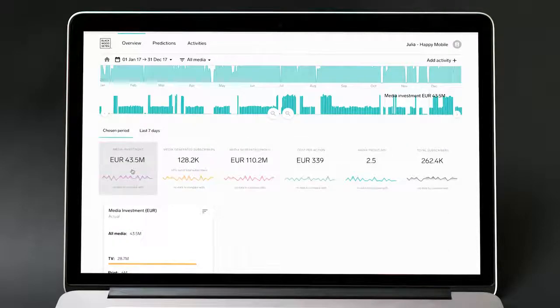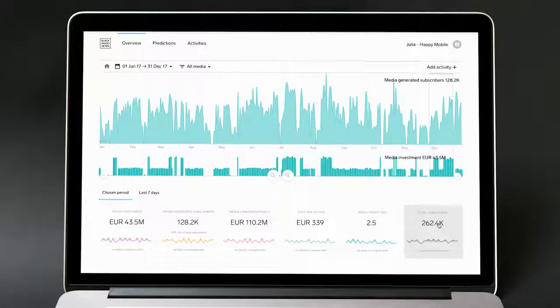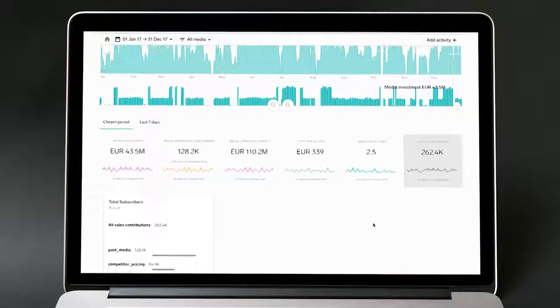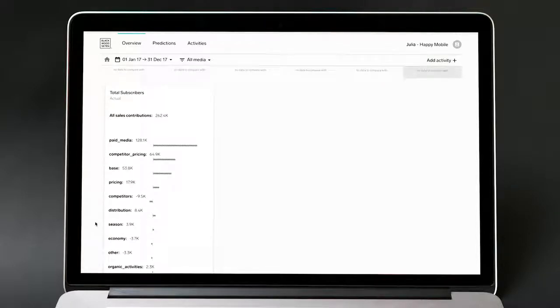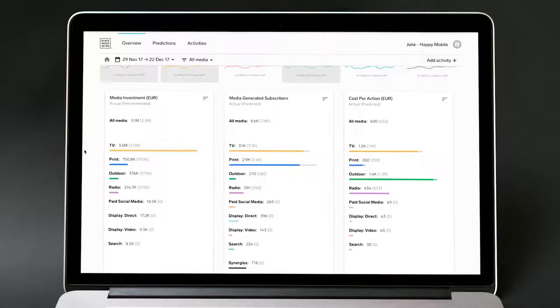We can choose to go into the total sales and also drill down into that metric to see how various drivers attributed positively or negatively to your total sales. For example, find out what competitors' pricing meant for sales, what you would have sold, all other things being equal, and the impact that those drivers have on your KPI. Interestingly here, weather had a negative impact on your sales. That is a way of positioning your paid media sales contribution against your overall sales. So as you're monitoring your media performance, you're actually able to go even deeper with your insight.